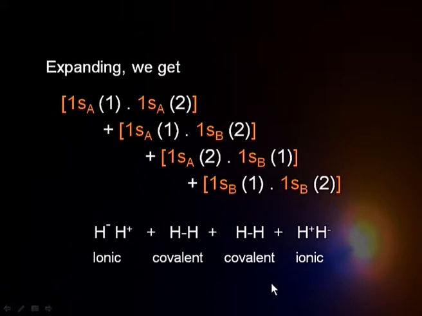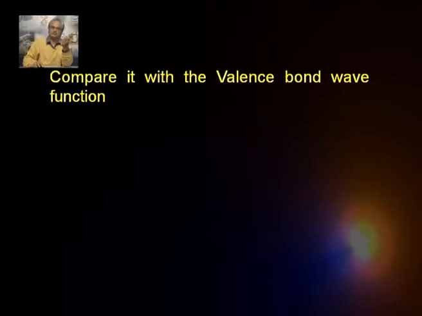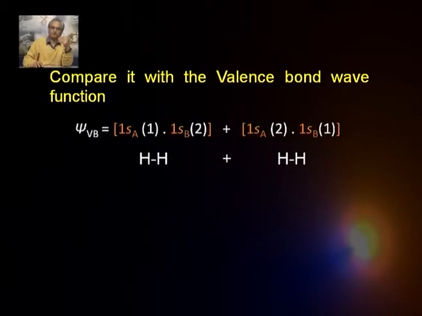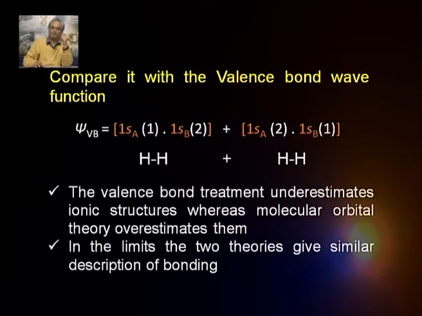Whereas in valence bond theory, we had only the covalent components, there was nothing ionic. So, comparing the two approaches, valence bond was just the covalent terms, which I mentioned earlier, whereas in molecular orbital theory there are two covalent components and two ionic components. We can conclude from this small discussion that valence bond treatment underestimates the ionic structures, whereas molecular orbital theory overestimates them.